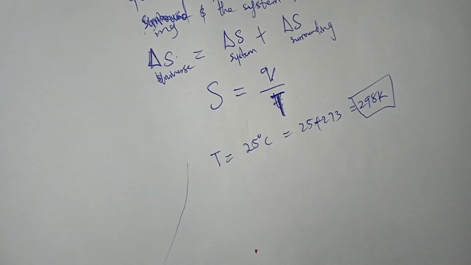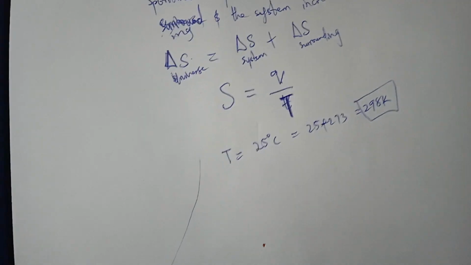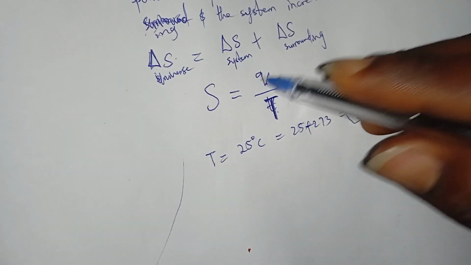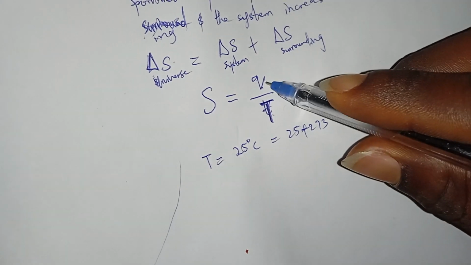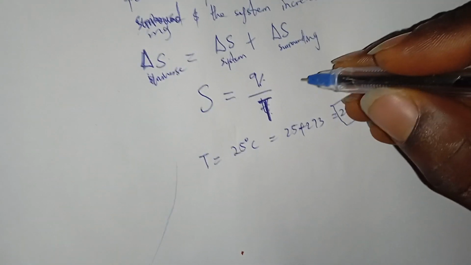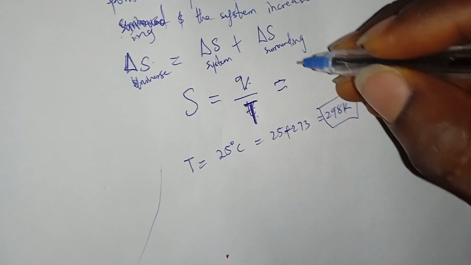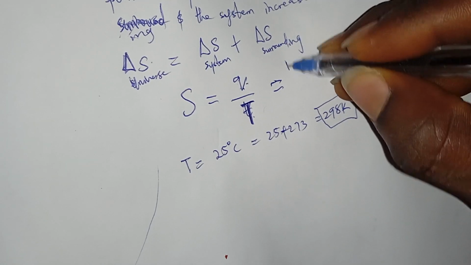So since you know this now, this is temperature, this is heat absorbed or heat released. But where they did not give you Q, they may give you mass and latent heat of fusion.